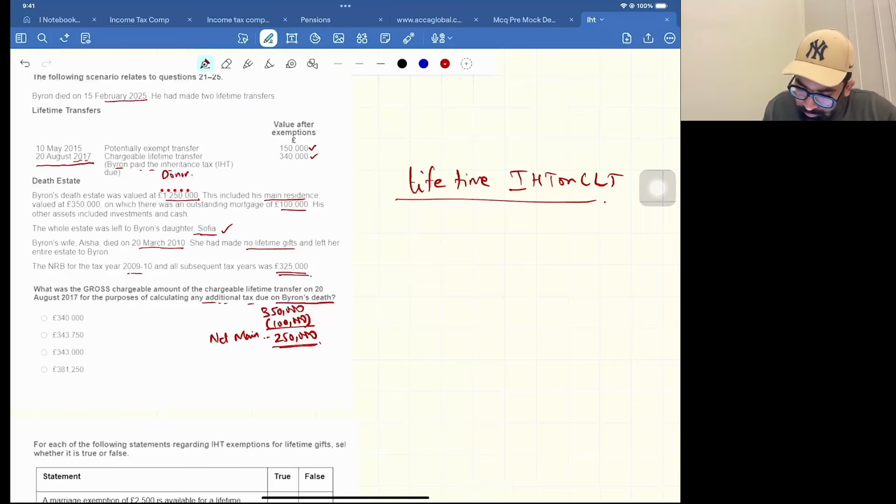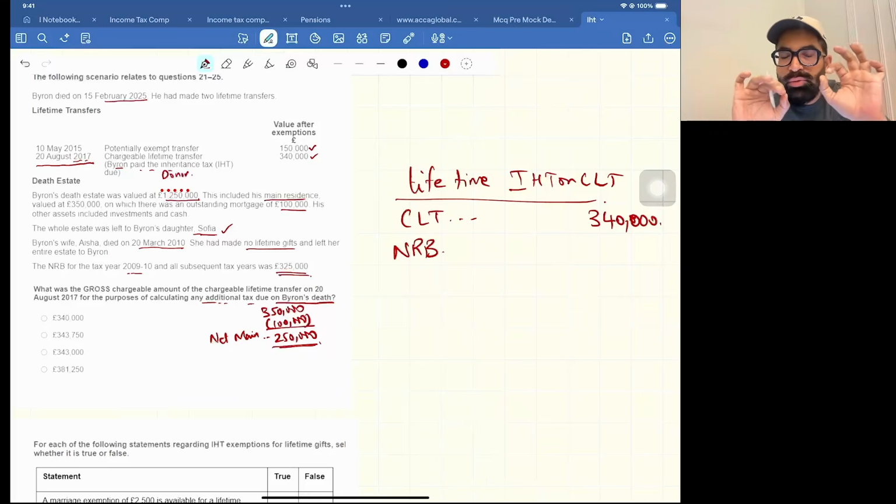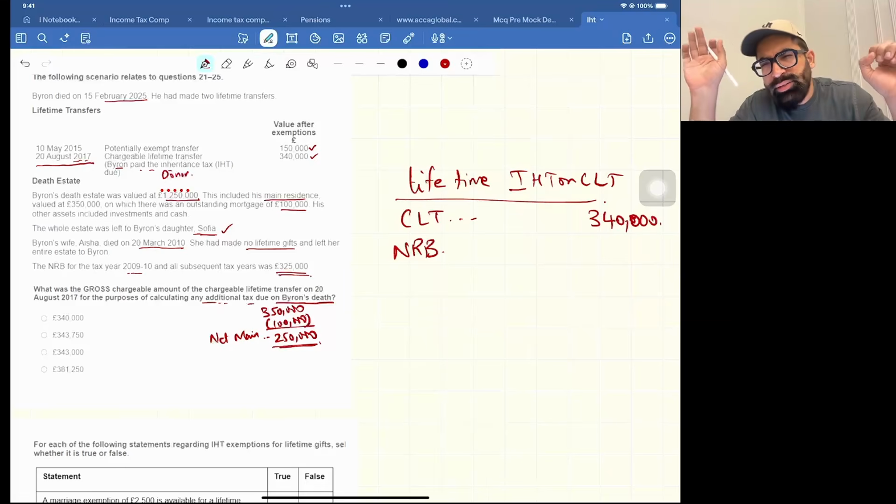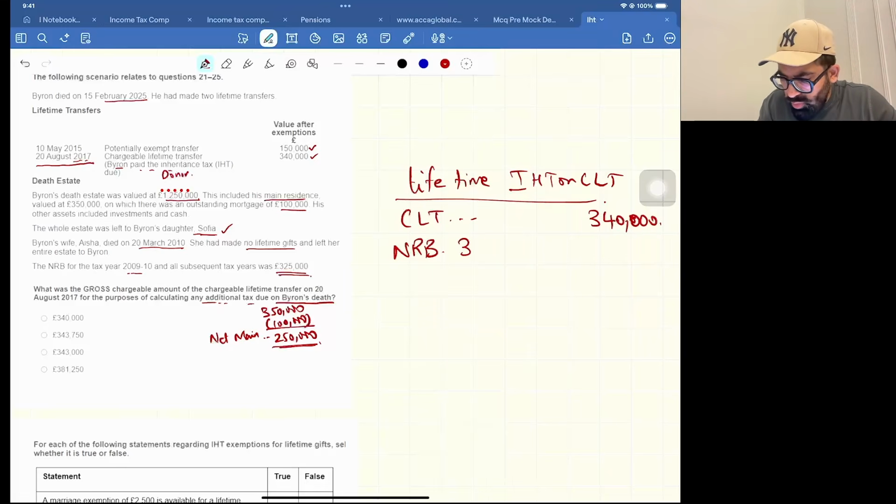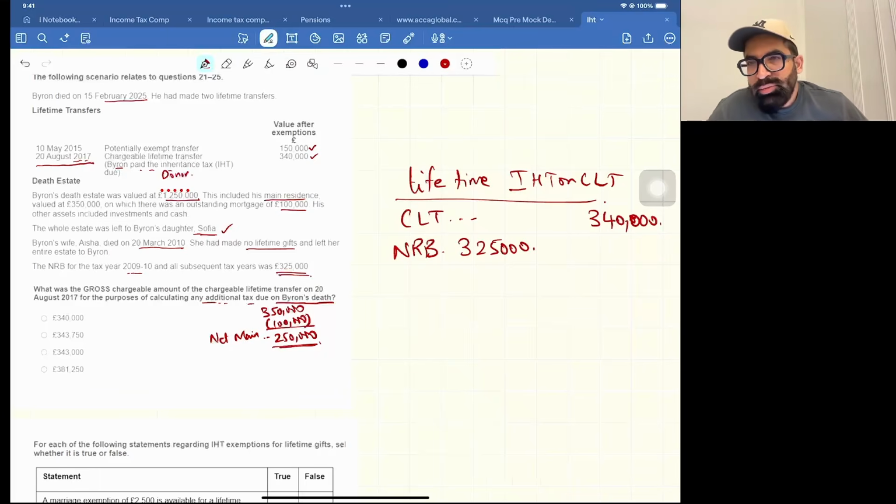Now, wait. The amount of your CLT is 340,000. First of all, the person is alive, so don't even think about residence NRB. I always think about normal NRB. Residence NRB is only for the death estate and for the main residence. Leave it. So normal NRB is always 325,000. But there is a topic which we call the 7-year accumulation principle.